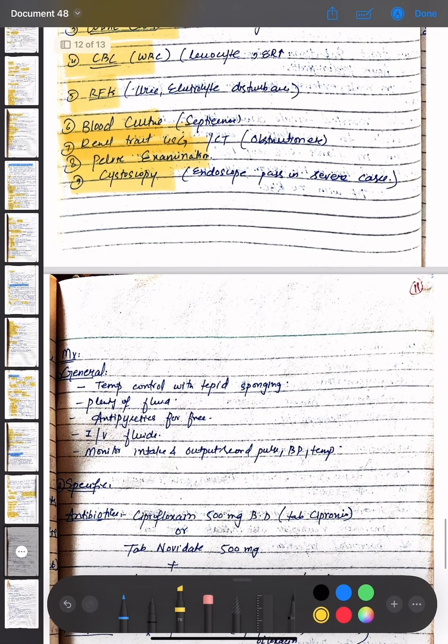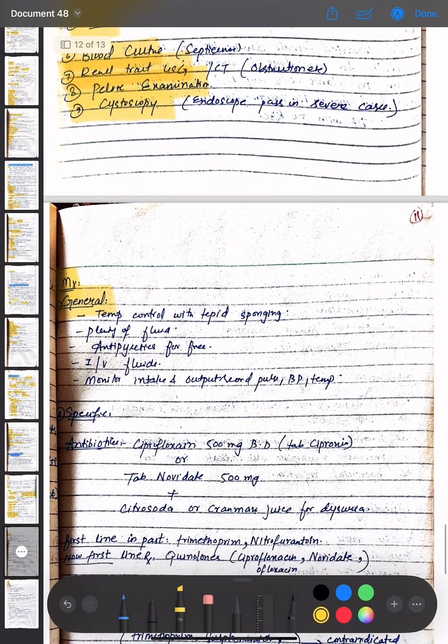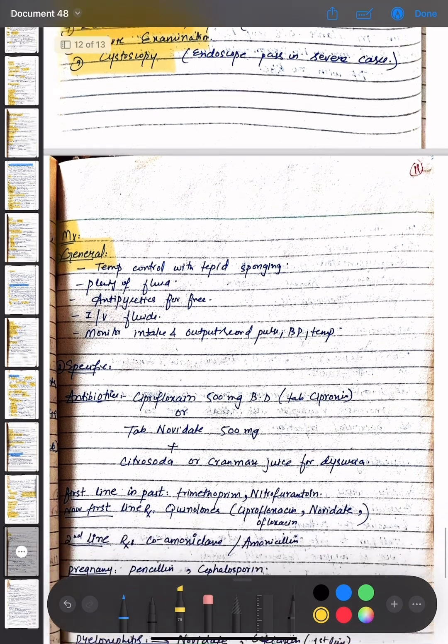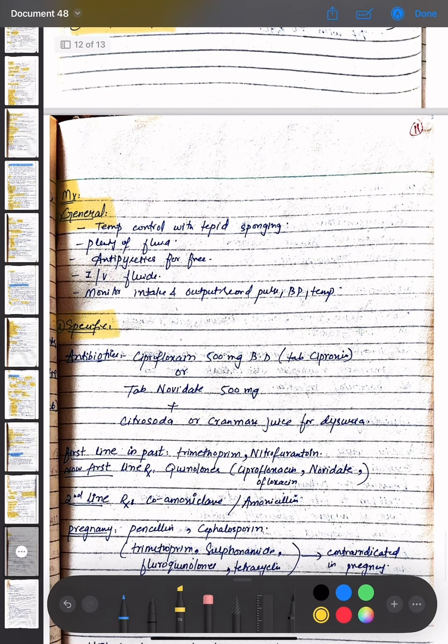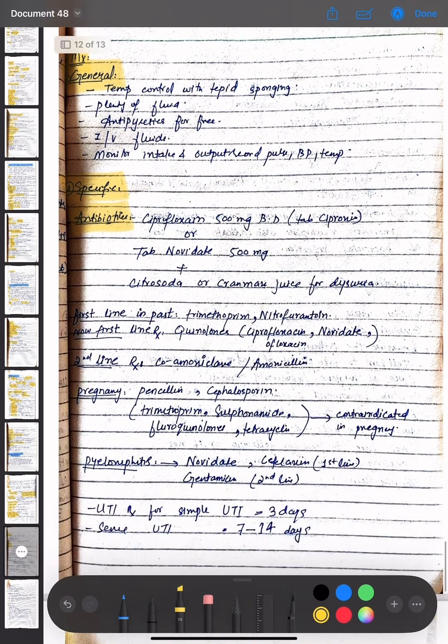The management options for UTI are, in general, temperature control with sponging, plenty of fluids, and antipyretics, and intravenous fluids are given. Monitor intake and output record, and pulse, BP, and temperature. The specific measures are antibiotics, that is ciprofloxacin 500 mg tablets and tab nalidixic acid 500 mg. Citro soda or cranberry juice for dysuria can also be used.